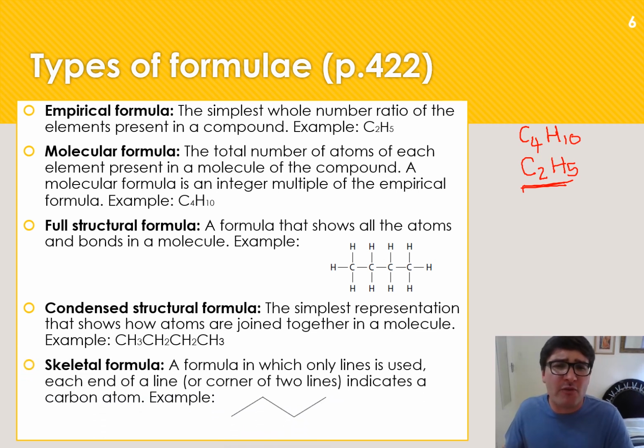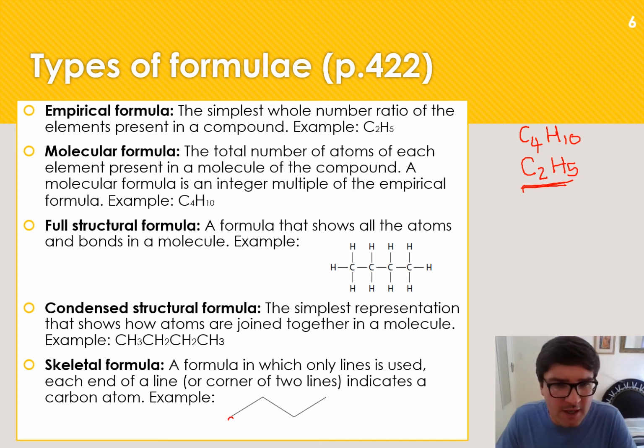The last type of formula we get is what we call a skeletal formula. Now, a skeletal formula might just look like a zigzag line, and it might not seem very significant, although it is a type of formula which is used very often in international chemistry communication. In a skeletal formula, a line represents a single carbon.